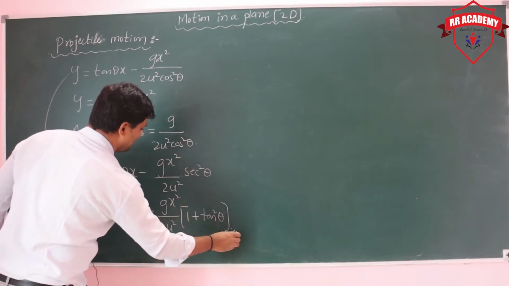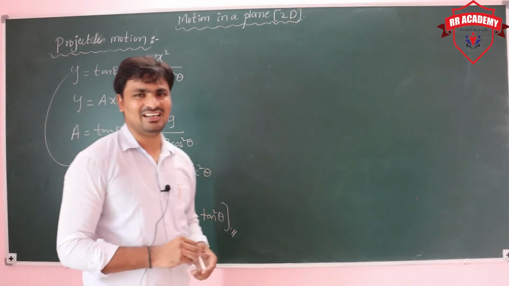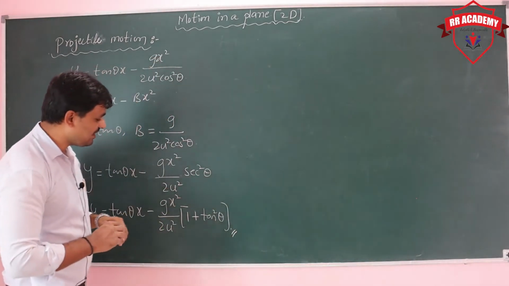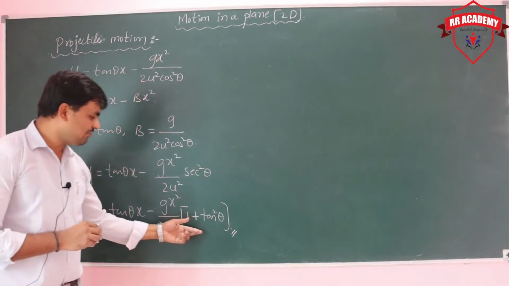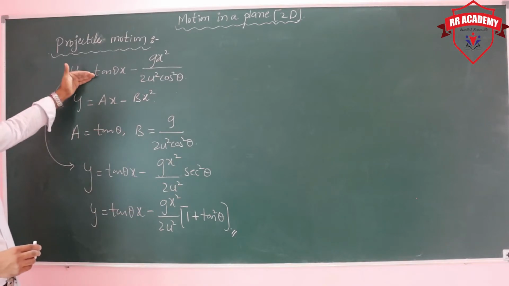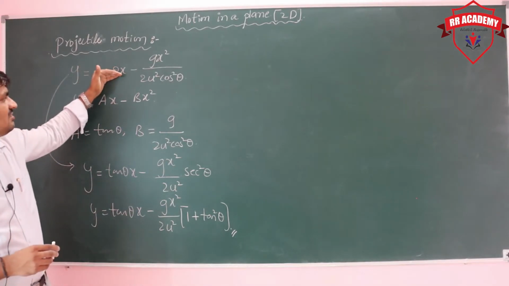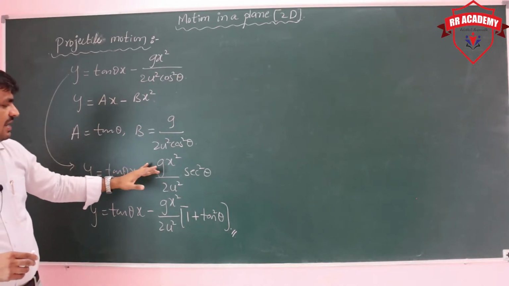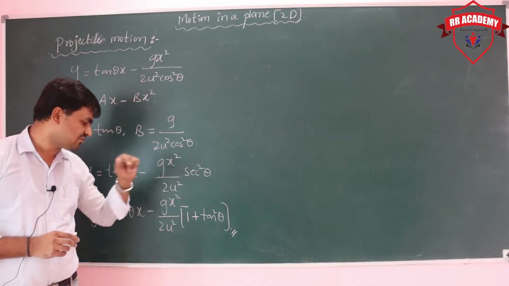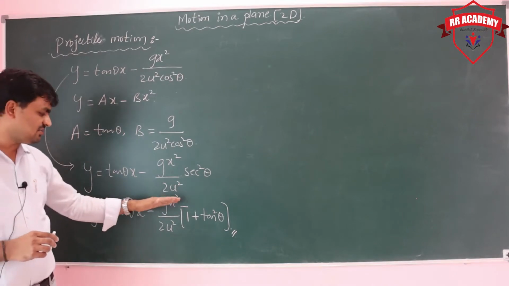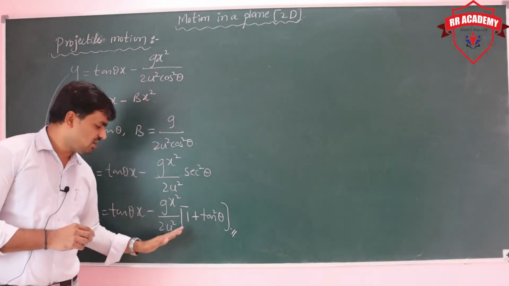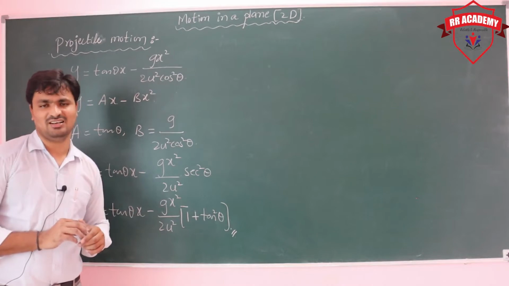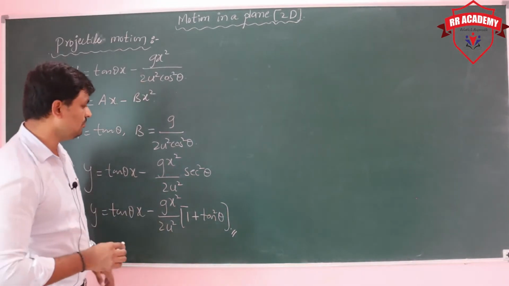So like that we can get it. So there are three correct forms of the equation: tan theta x minus g x square by 2u square cos square theta, tan theta x minus g x square by 2u square secant square theta, and tan theta x minus g x square by 2u square into 1 plus tan square theta. So like that also we can take it.